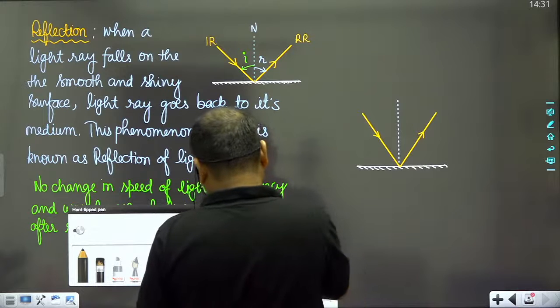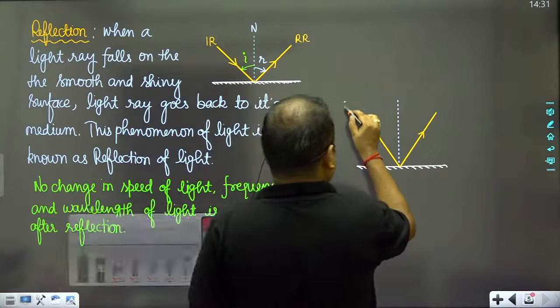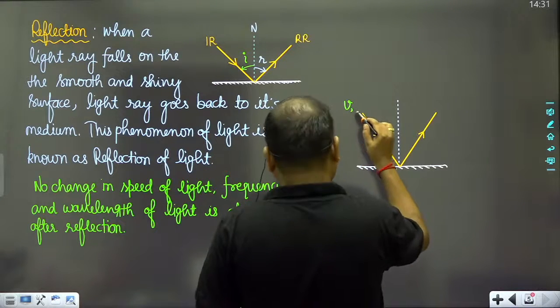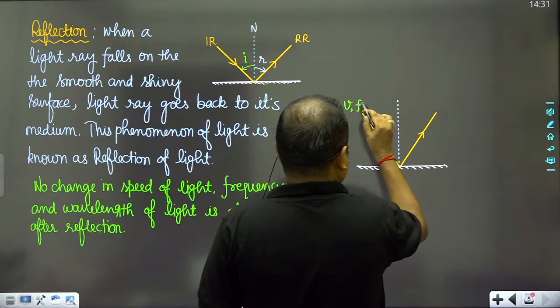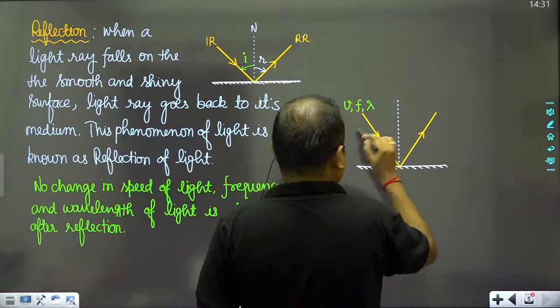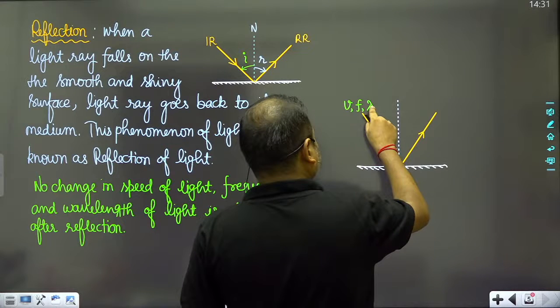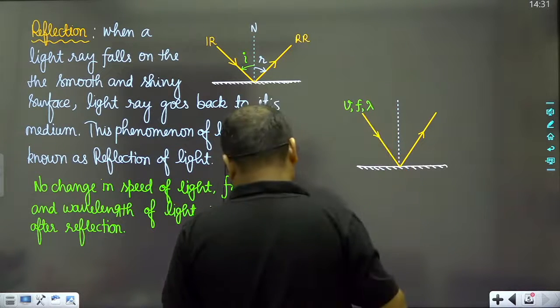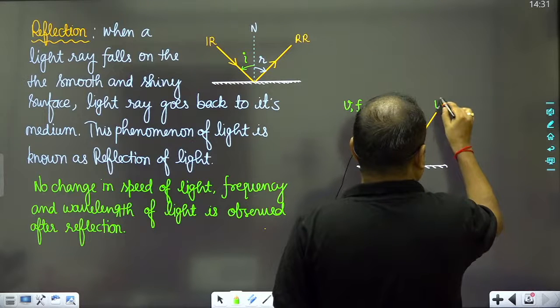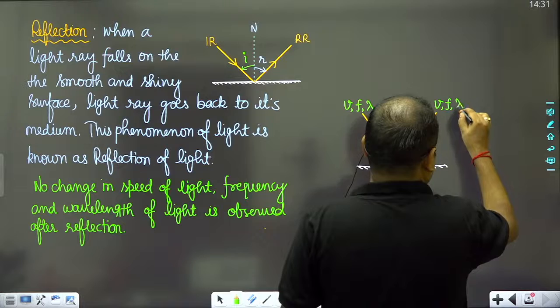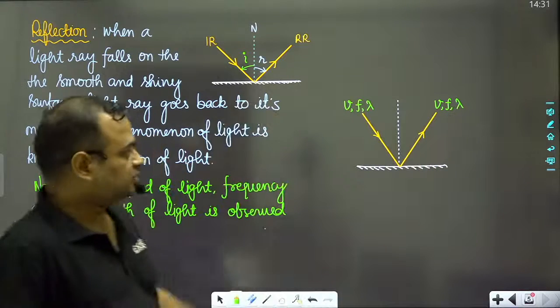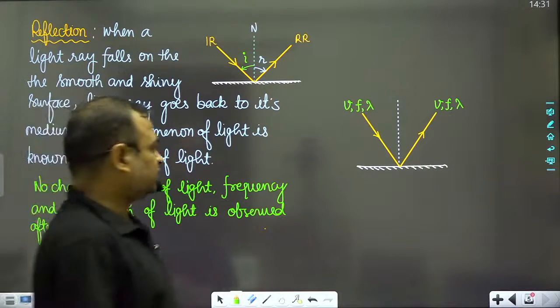Okay, so if the speed of light is v, the frequency of light is f, and the wavelength of light is lambda, then obviously v, f and lambda, all these three will remain the same.